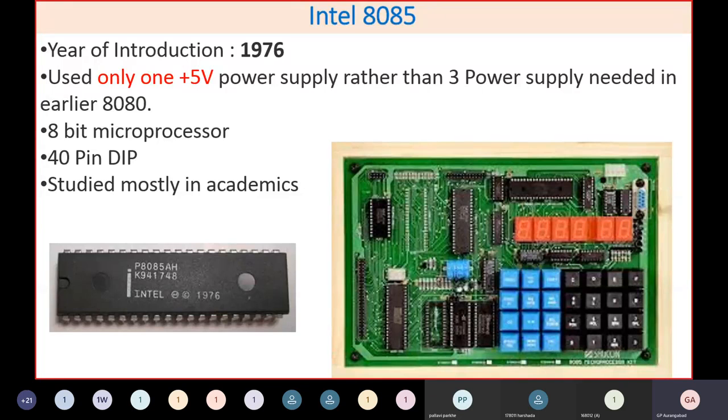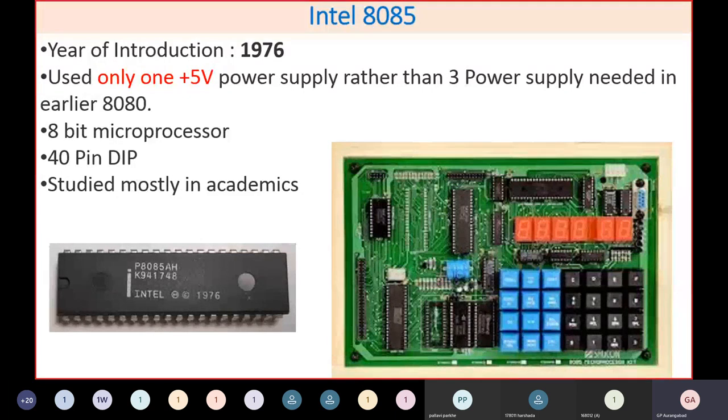Now, this was the processor developed in 76 that required only one positive volt power supply. It is an 8-bit microprocessor. If you see, this is again a 40-pin dual inline package socket. It works at about 5 megahertz, and most interfacing is possible.